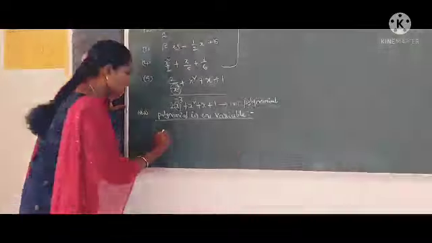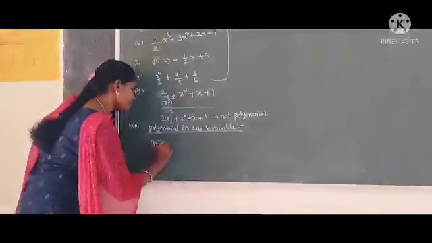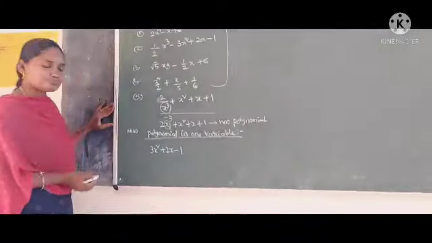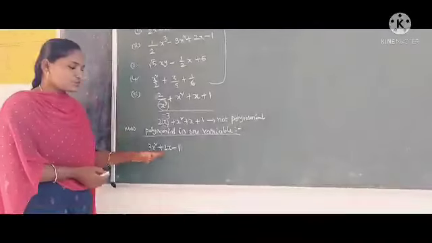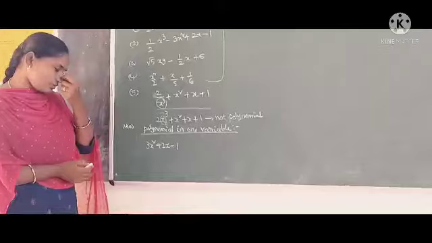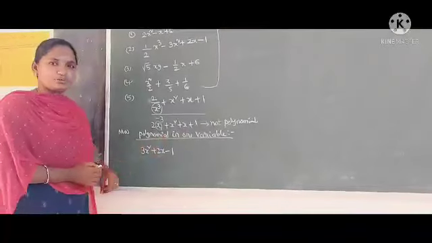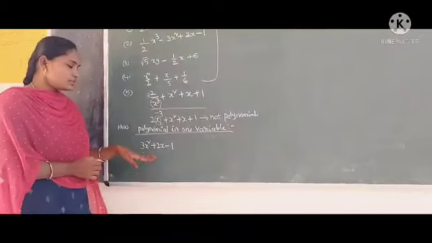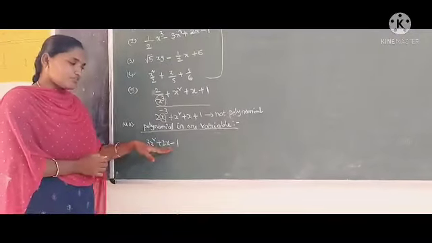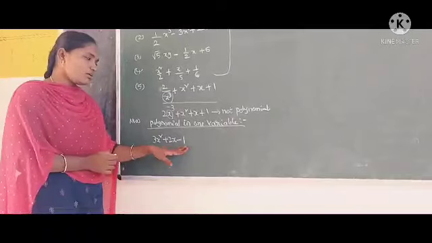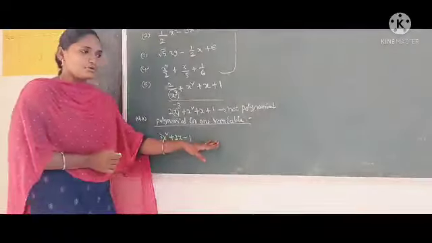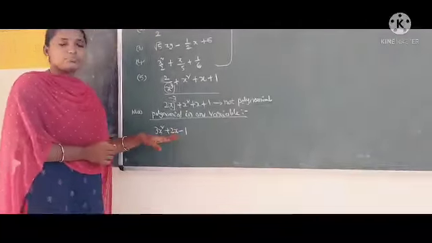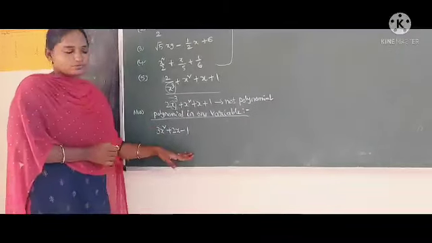Let us say, for example, 3x square plus 2x minus 1. In this polynomial, we have only one variable, which is x. So such types of polynomials are called polynomials in one variable. In this chapter, we learn only polynomials in one variable.